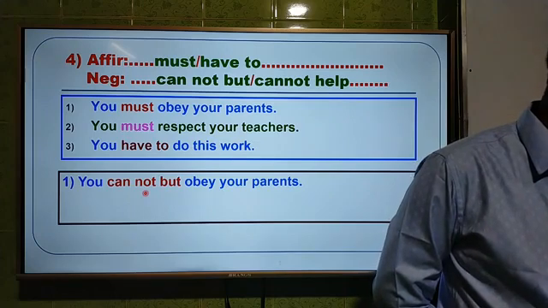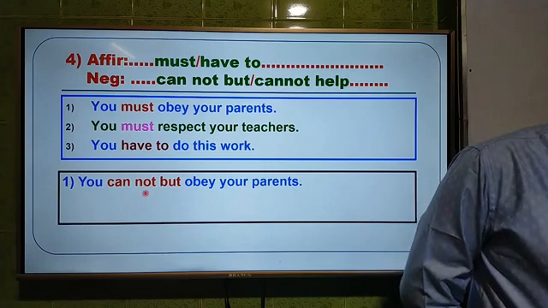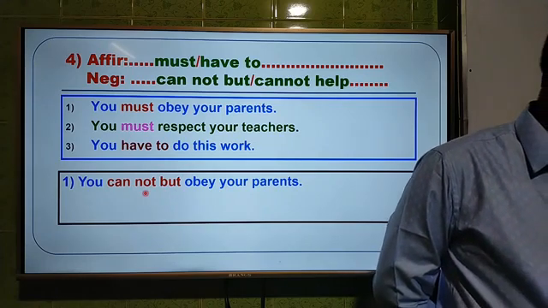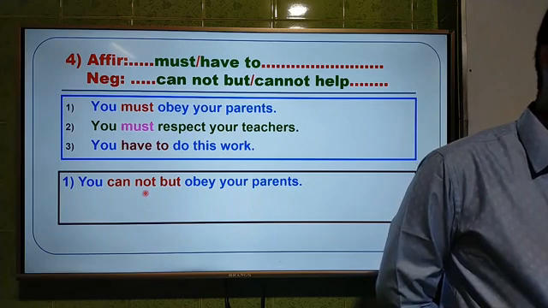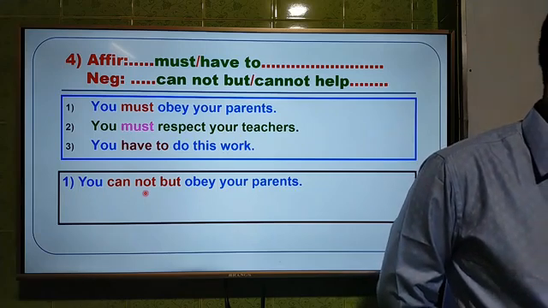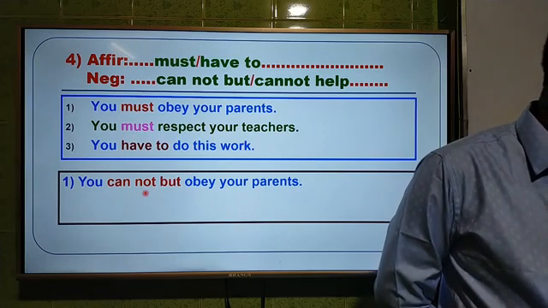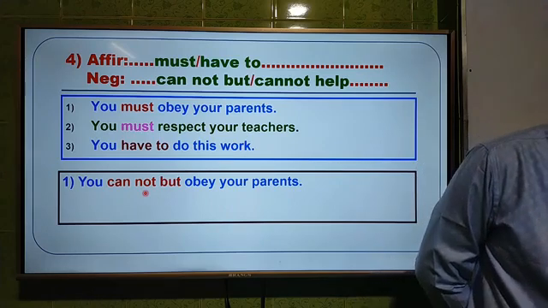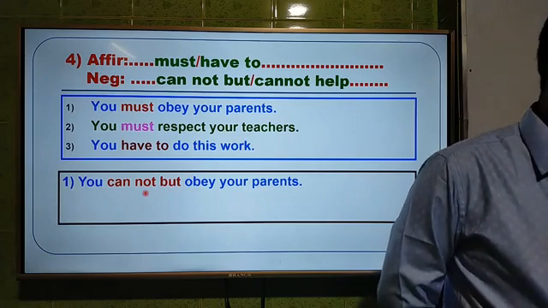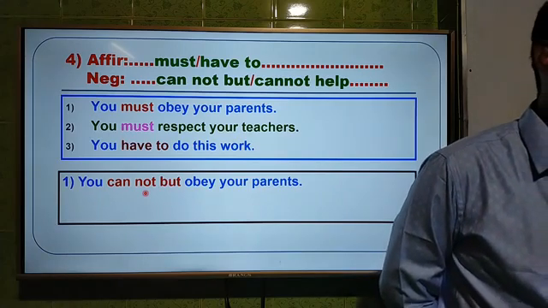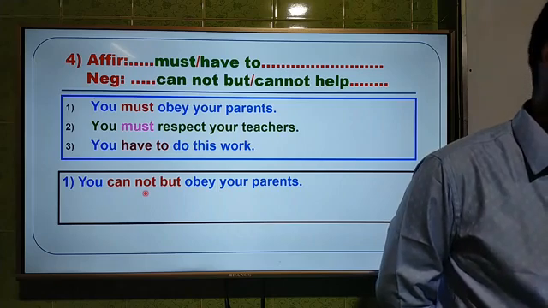Another one, Athar in Islam. Assalamu alaikum. Wa alaikum assalam. Samia Muskan. Okay, try to write down using cannot help. Samia Muskan, I will tell you that what you have written down for the second one, this is also right, but we shall learn how to use cannot help instead of cannot but.